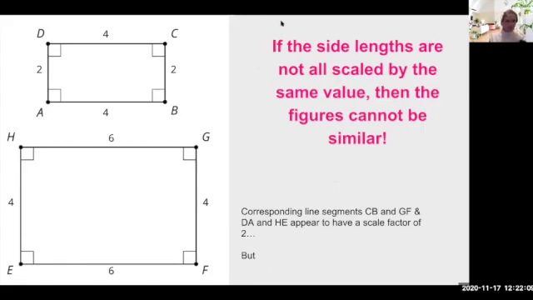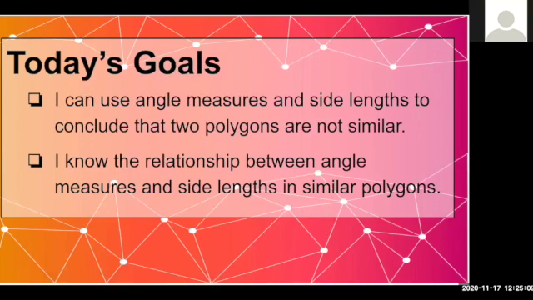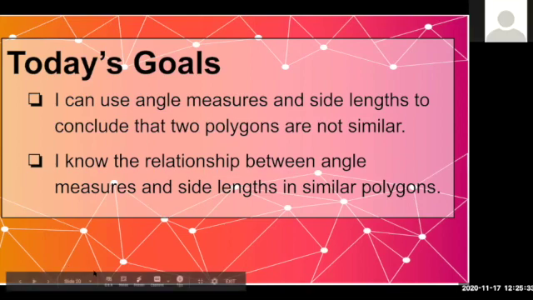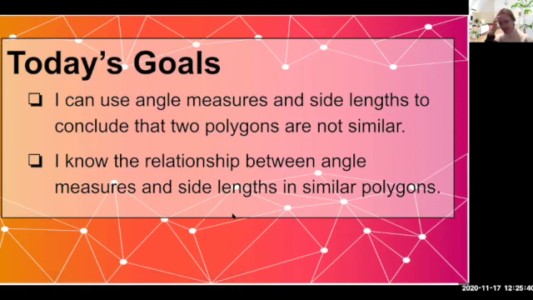So I'm gonna, 1 second. Yeah, will you read off that first bullet? I can use angle measures and side lengths to conclude the 2 polygons are not similar. Awesome. So check, we learned about that. Angle measures, side lengths, yep. And then Gerardo, will you jump on the next one, please? I know relationships between angle measures and side lengths in similar polygons. Great, thanks, Gerardo. Yep, so those were our goals today. Take a moment with these.